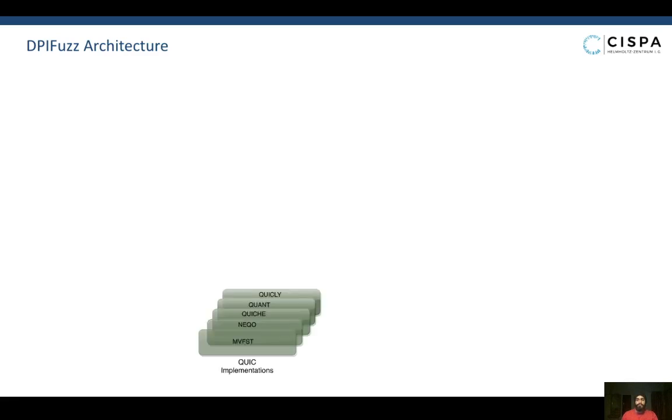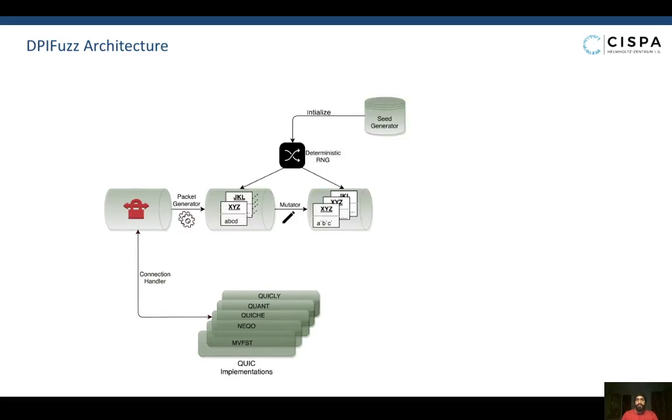We consider 5 open source QUIC implementations and design echo servers which can return the data reassembled by these implementations. DPIFuzz first establishes a connection with each of the 5 implementations. Followed by this, sequences of QUIC packets are generated and passed through mutators. We use a deterministic random number generator to guide the randomized decisions taken in the generators and the mutators. This allows us to easily recreate sequences at a later point.